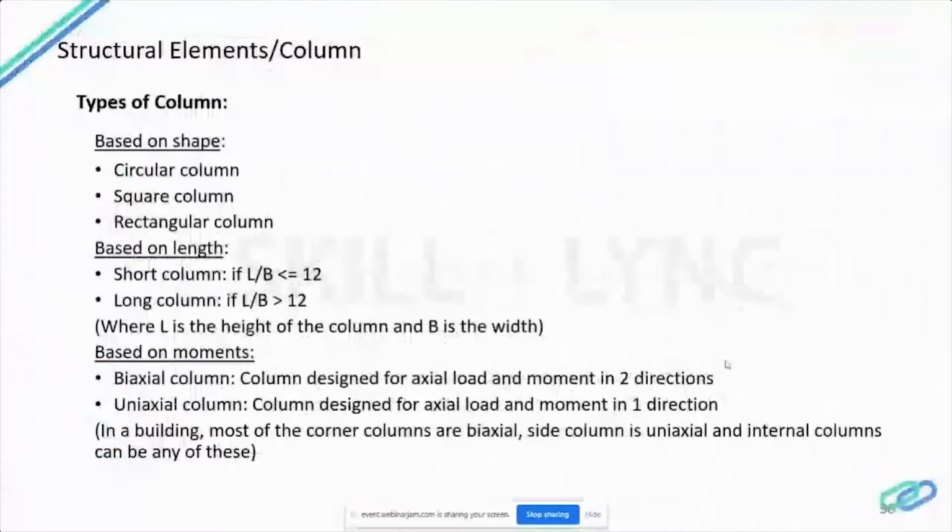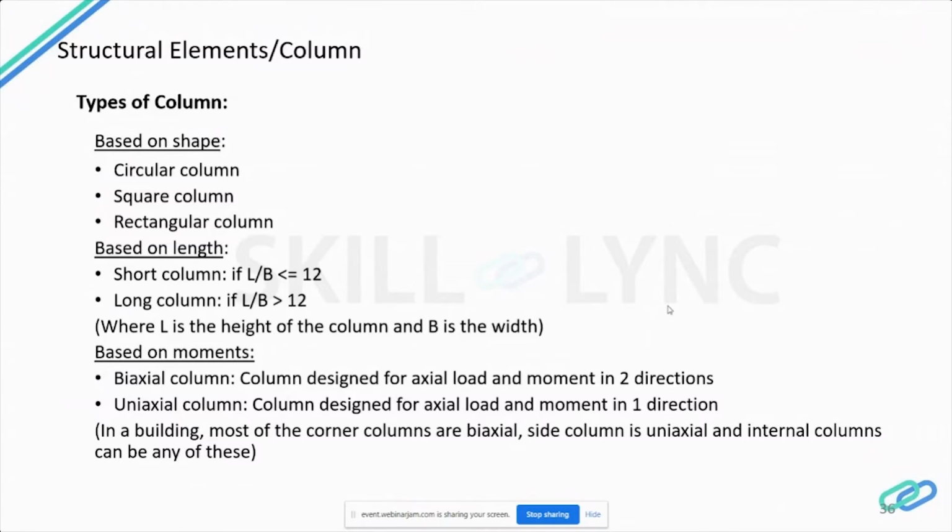Columns are categorized depending upon the shape, length, and moments. Based on the shape, columns are categorized into circular column, square column, and rectangular column. So that is depending upon the shape.